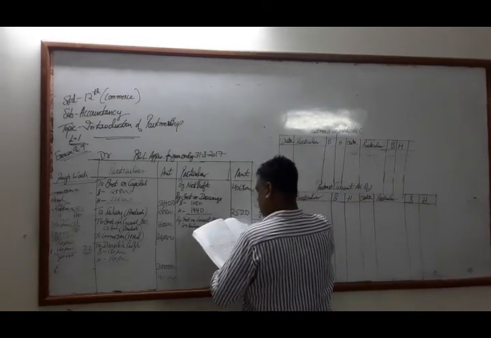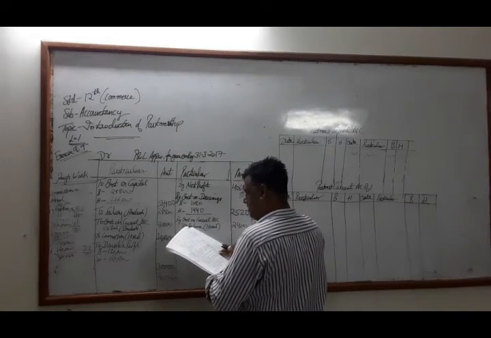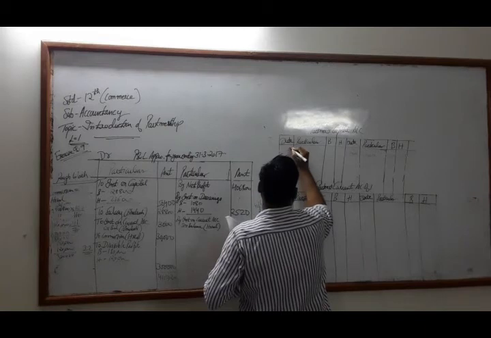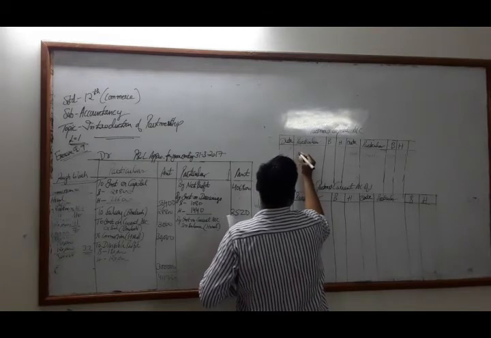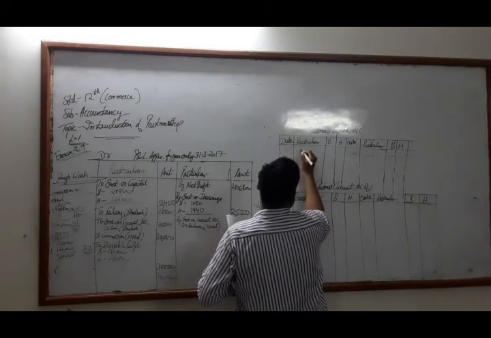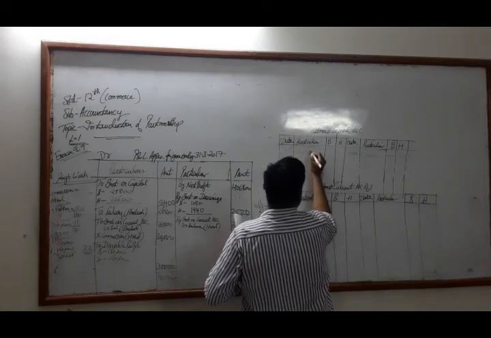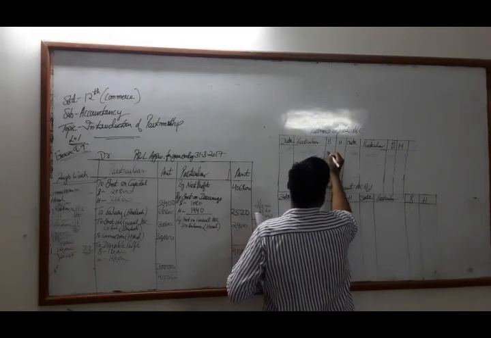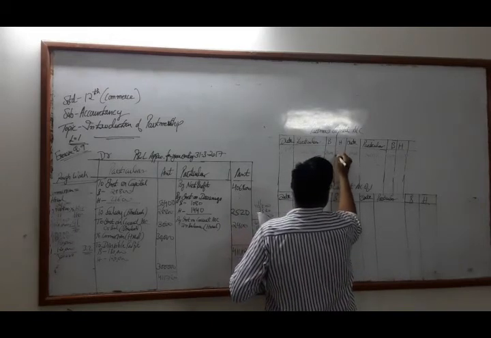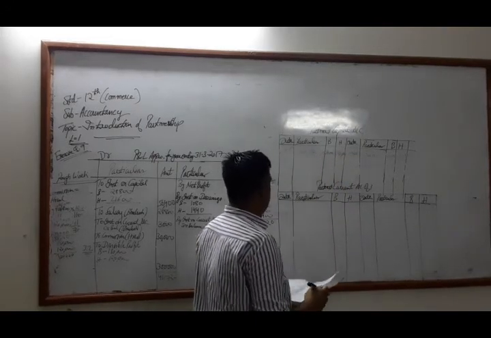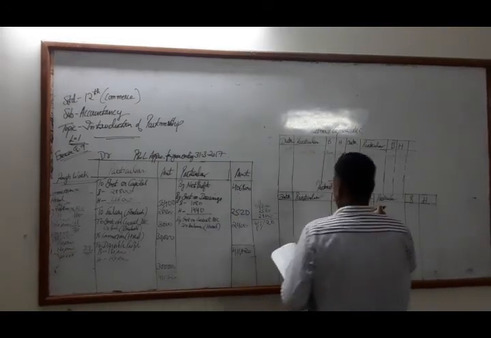So on 31/3/2017, the closing balance will be to balance brought down, similarly 2,40,000 and 1,80,000. Now we have the current account.